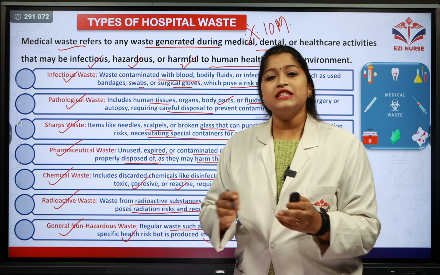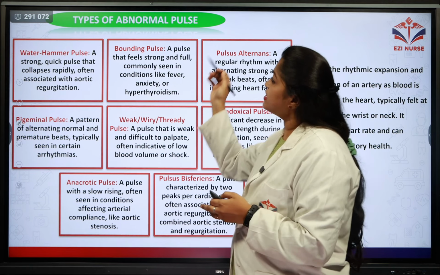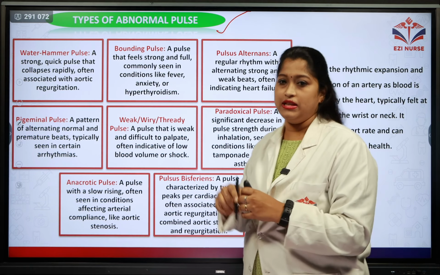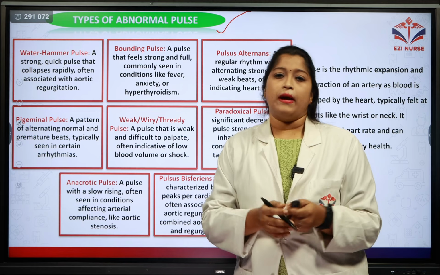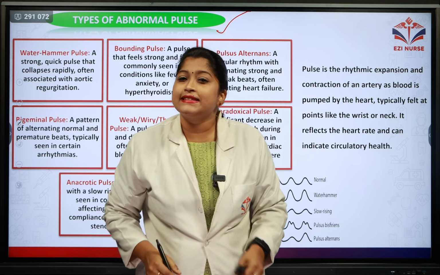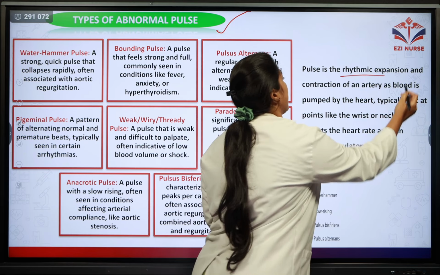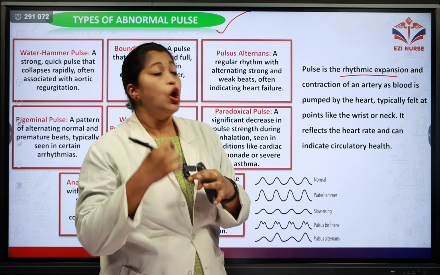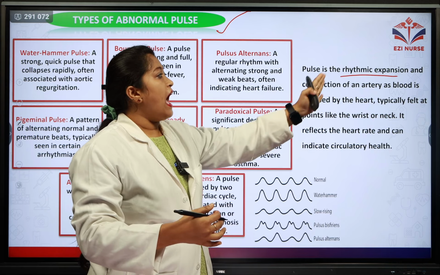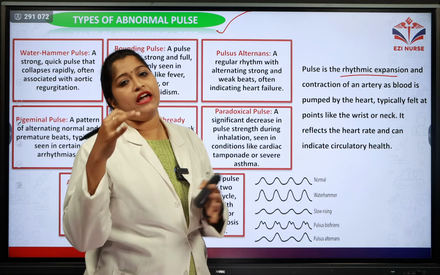So let's move on to our next important question, types of abnormal pulse. What are the different types of abnormal pulse? First, let's see the definition of pulse. Pulse is a rhythmic expansion and contraction of an artery as blood is pumped by our heart.